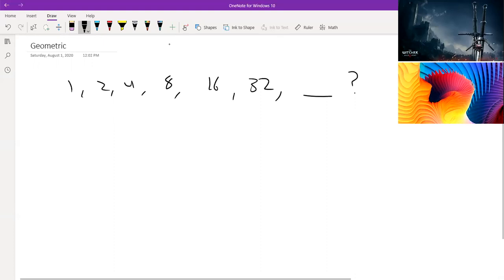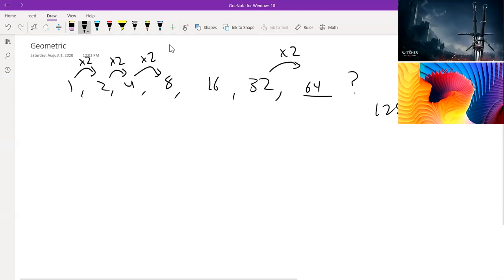Yeah, so it's pretty obvious. The next number is 64. That's because every time we're moving to the next term in the sequence, we're just multiplying it by 2, right? This is pretty easy to notice as a pattern. So here, we're going to multiply by 2 and get 64. The next one's going to be 128, 256, and so on.